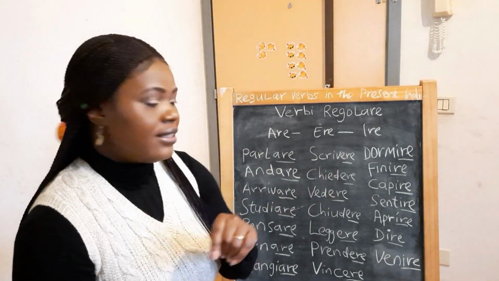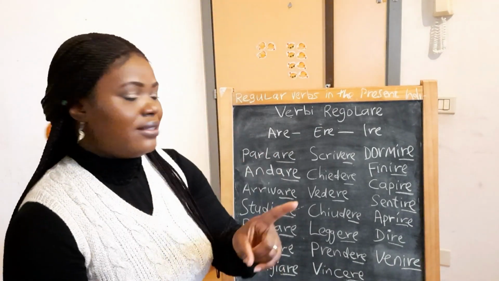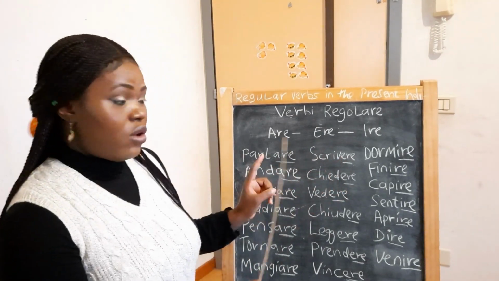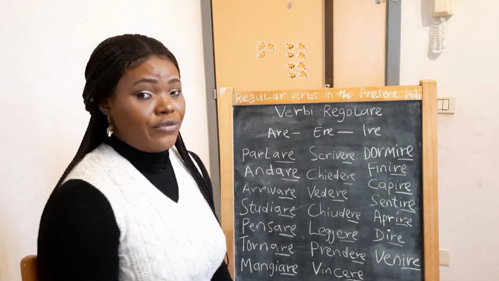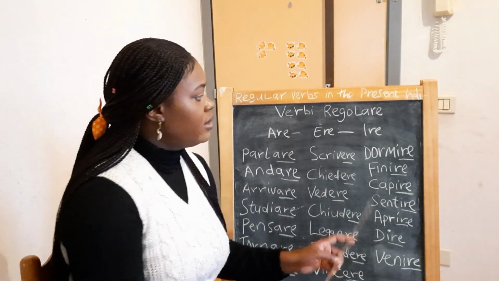He or she writes. Yeah, lui o lei parla. He or she speaks. See, parla, scrive. You see why it changes because of the end of the verbs. Hope you got it. Alright.